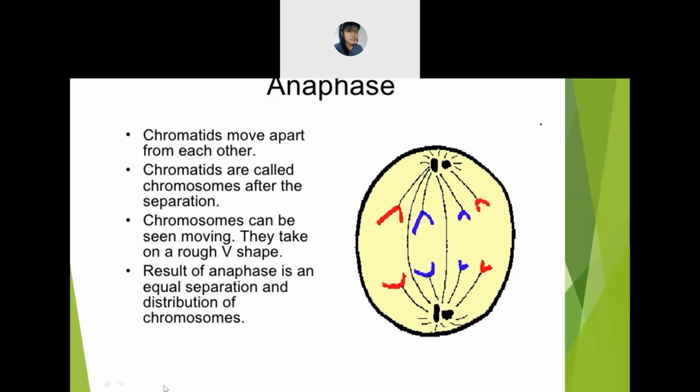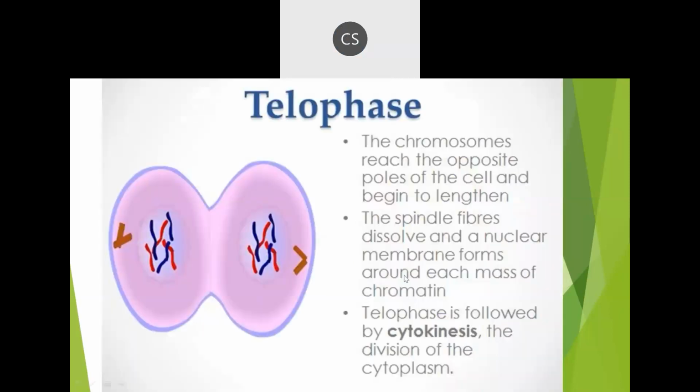Yes, ma'am. Okay. Next is telophase. So what happens in the telophase? The chromosomes will reach the opposite poles. So these are the chromosomes, and these are the opposite poles. They will reach here on both sides. And what happens here? The cell also starts to lengthen. This is the cell. It will start to increase in size. The length will become larger compared to the previous phase.